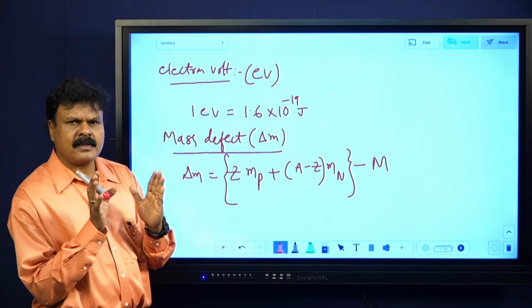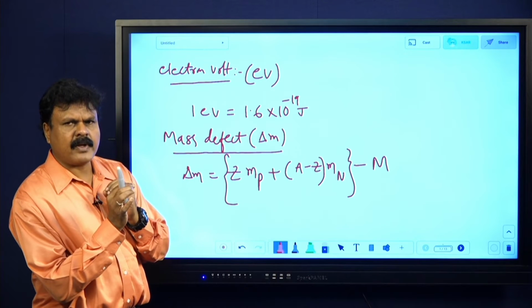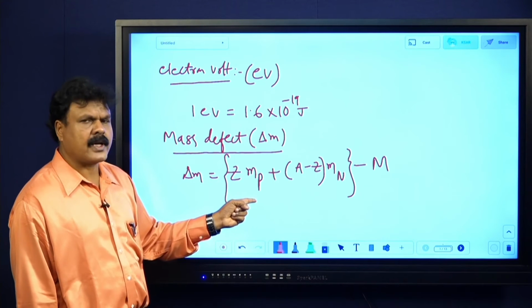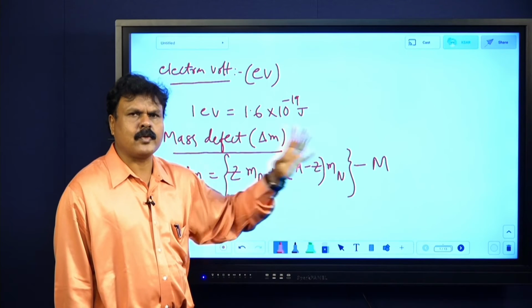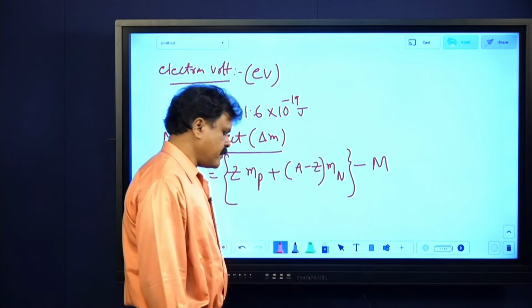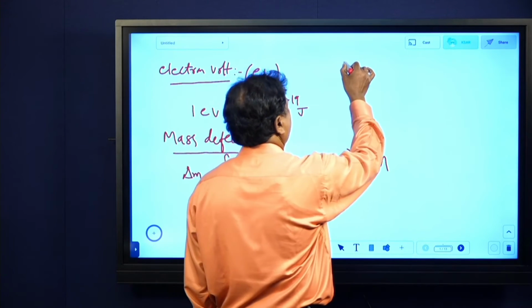So that is mass defect. Is it understood? Difference between the mass of the constituents of the nucleus and the rest mass of the nucleus. Okay, this is mass defect. Next you have got one more, binding energy.